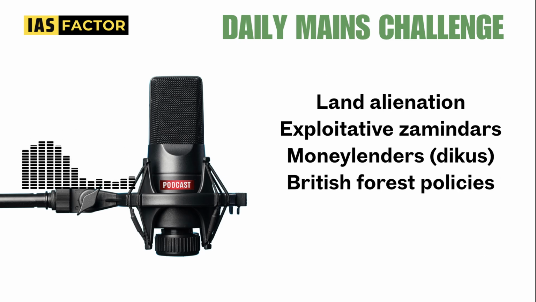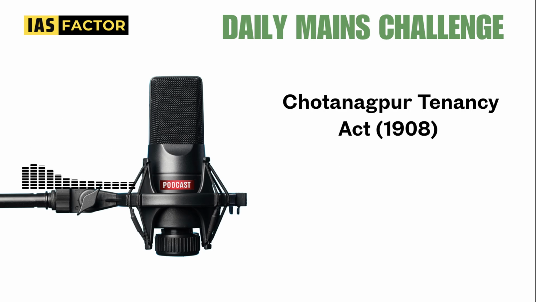Have an idea of the land alienation and exploitative zamindars. In those times there were people called Dikus, or moneylenders, and the British forest policies. They were against the British, the moneylenders, the exploitative zamindars, the land alienation, and for tribal rights. These were all important aspects. And something very important, it pivoted to the Chotanagpur Tenancy Act of 1908. So know this in some detail.